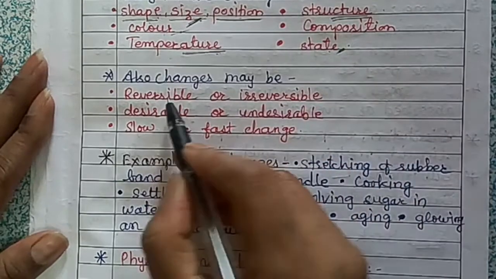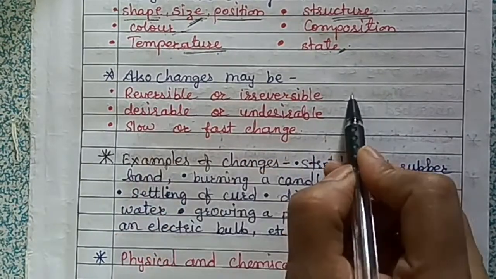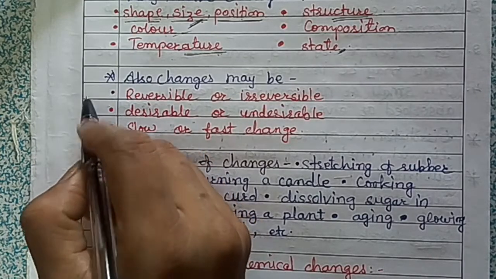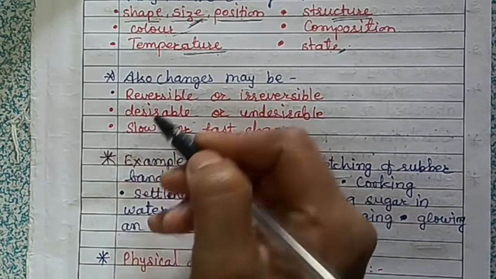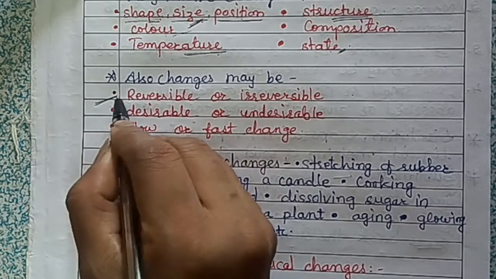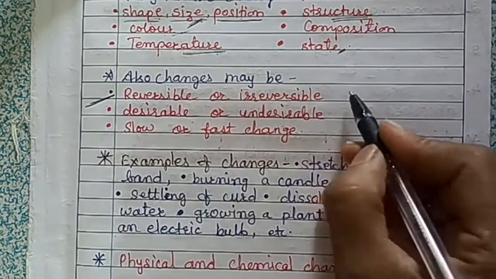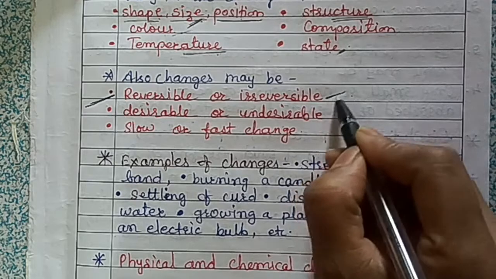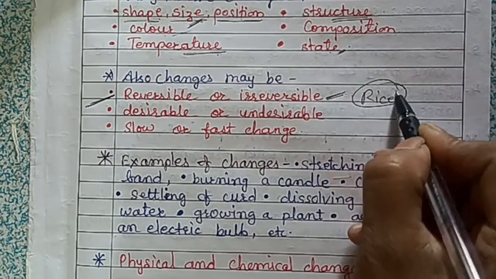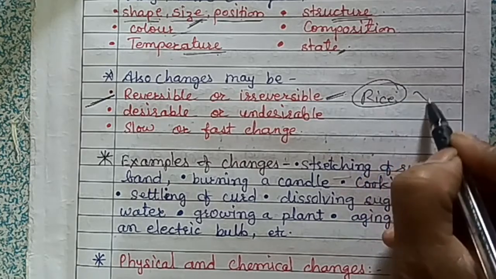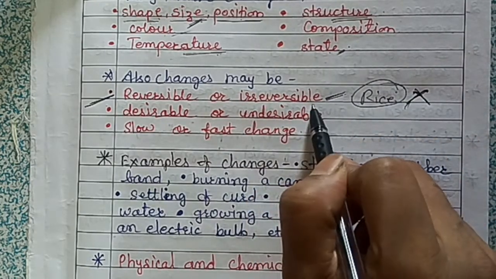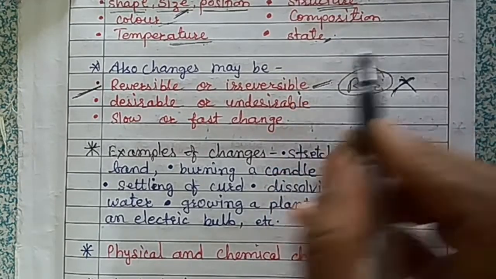Also, these changes may be reversible or irreversible. Suppose we take the example of paper. If you crush a paper and again make it straight, then it will become straight. That is a reversible change. But suppose you cook food, suppose you cook rice, and after that you want that rice back, then it is not possible. So it is irreversible. Cooking is an irreversible change.